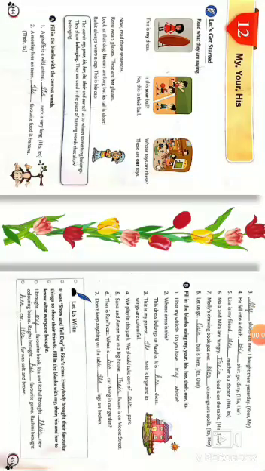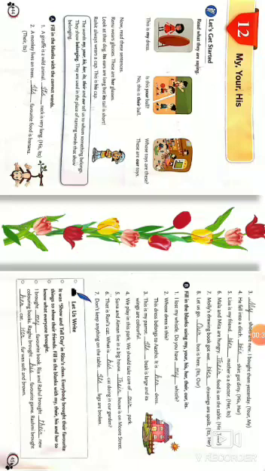Yes, students, let us practice these possessive pronouns through our exercise part also. Let us see page number 4, part A. Fill in the blanks with the correct words. A giraffe is a wild animal. Dash neck is very long. So for animals and things we can use its. So what will come here? Its. A monkey lives on the trees. Its favorite food is banana.